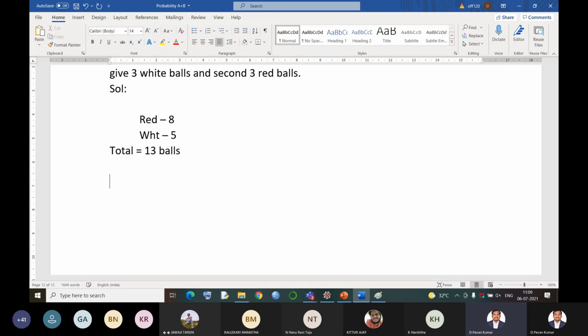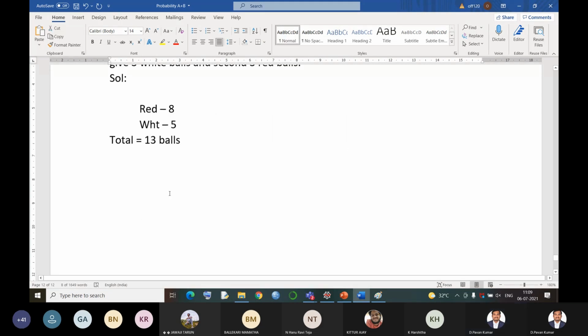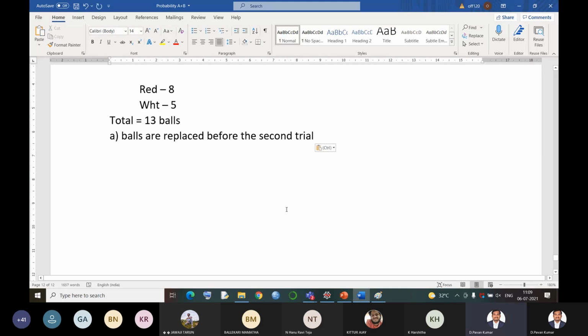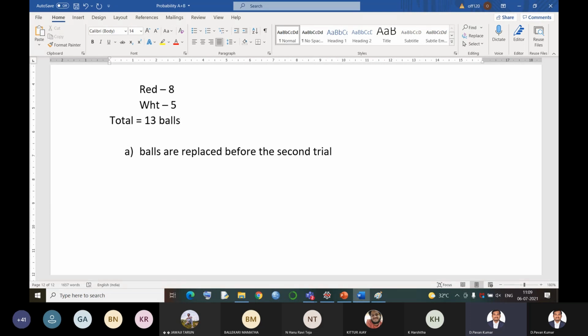Total 13 balls are there. Now let's go with the first one: balls are replaced before the second trial. Now total 13 balls are there, right? Now here 3 balls out of 13 can be drawn in 13C3 ways.